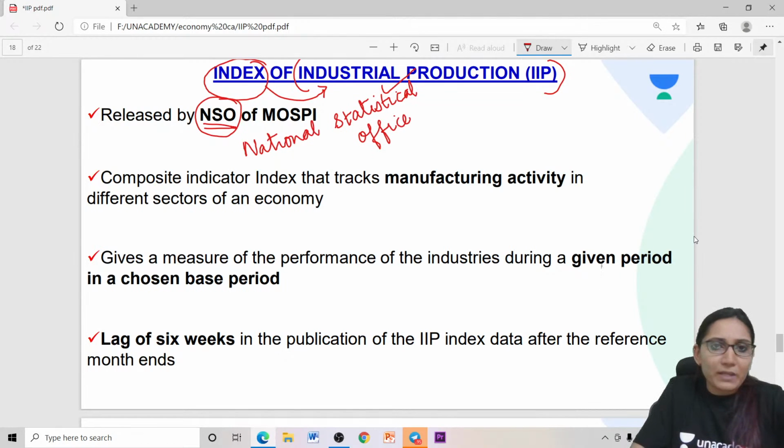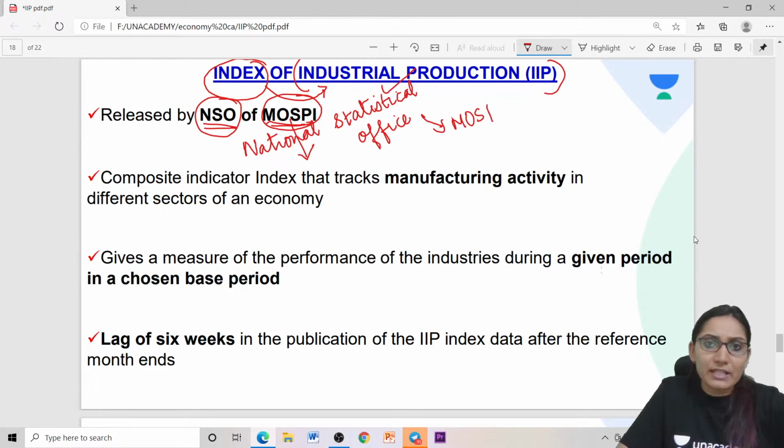Of the MOSPI. MOSPI is the Ministry of Statistics and Program Implementation. So NSO works under MOSPI, under the Ministry of Statistics and Program Implementation. The NSO releases the Index of Industrial Production, the IIP.